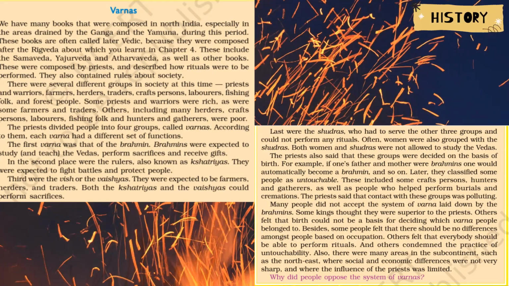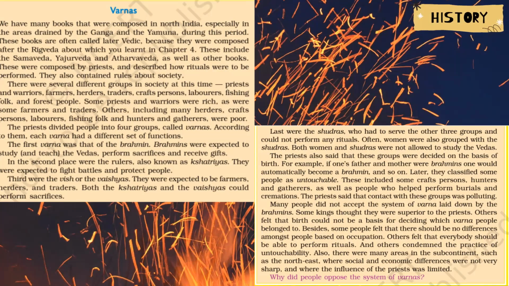The last position was given to the Shudras, and these Shudras used to serve the other three groups, that is Brahmins, Kshatriyas, and Vaishyas. And also they were not allowed to perform any kind of ritual. And in this particular group of society, that is Shudras, women were included.